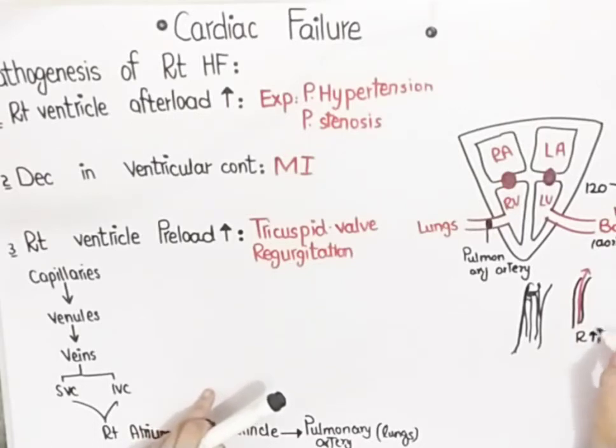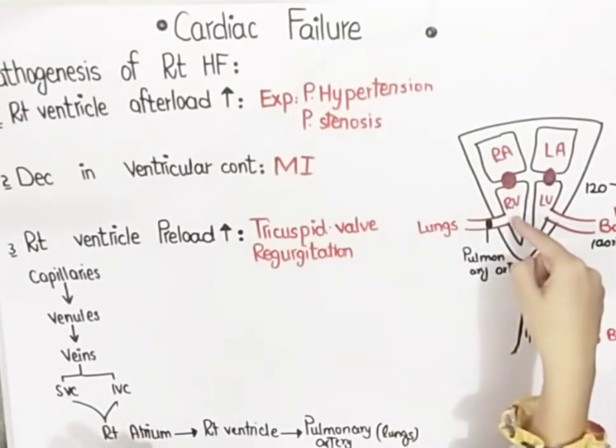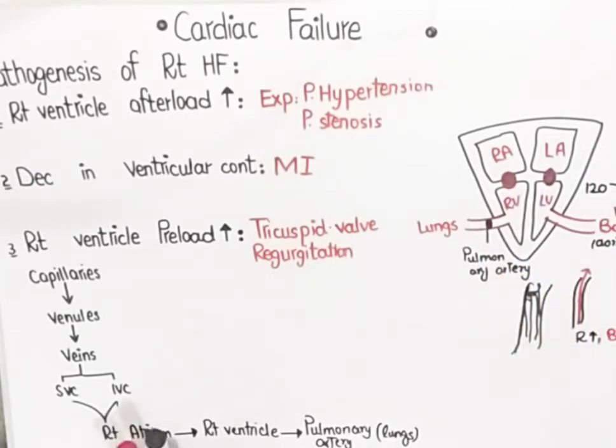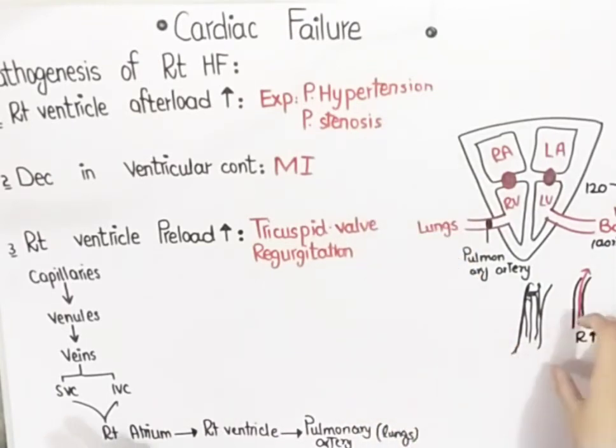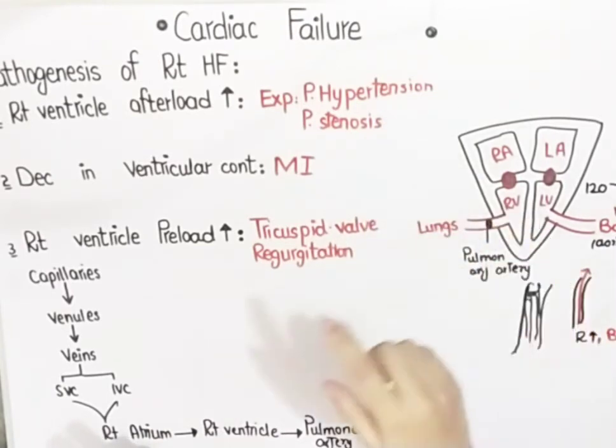Whenever the resistance is increased, the blood pressure is increased, and if there is hypertension, then it is difficult for the ventricle to pump blood into the body. Same goes for the right ventricle. What if there is hypertension in the pulmonary artery? Then it is difficult for the right ventricle to pump blood into the pulmonary artery, because the pulmonary artery already has high pressure. So pulmonary hypertension basically increases the resistance against which the blood needs to be pumped. So the resistance for the ventricle increases, and ultimately that leads to right-sided heart failure.